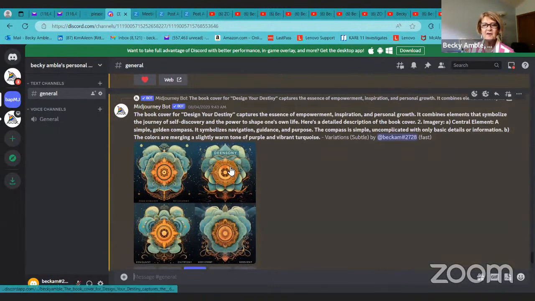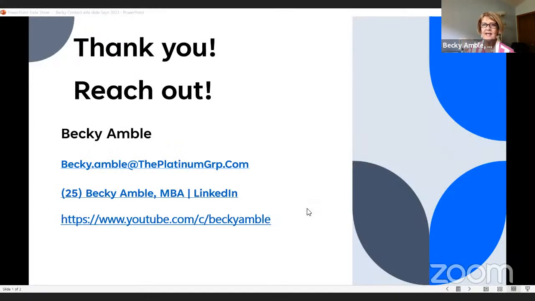Here I wanted to have a more turquoise image. Anyway, lots of things for you to look at. You can go back and slow this down if I whip through everything too quickly. The main thing is just to understand that you don't have to get terribly complicated. And those images were all MidJourney. And I have somewhere some other really cool book ones. I'm not sure where those went.